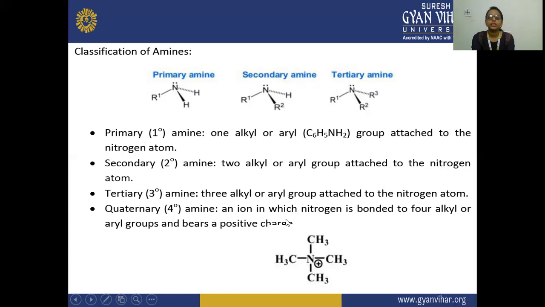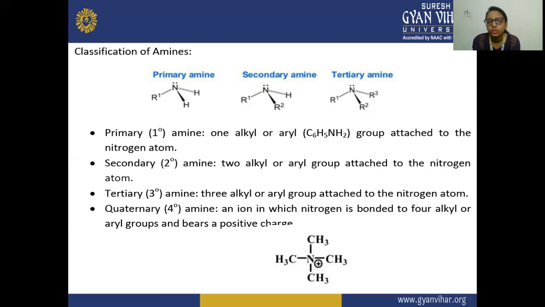So again, I'm telling you this classification of amines, that they are classified into 4 categories. That is your primary amine, secondary amine, tertiary amine, and quaternary amine. In your primary amine, you can see one hydrogen from this ammonia is replaced by the alkyl or the aryl group. Second case, in your secondary amine, 2 hydrogens from this ammonia, or you can say the amine, are replaced by these 2 alkyl or aryl groups.